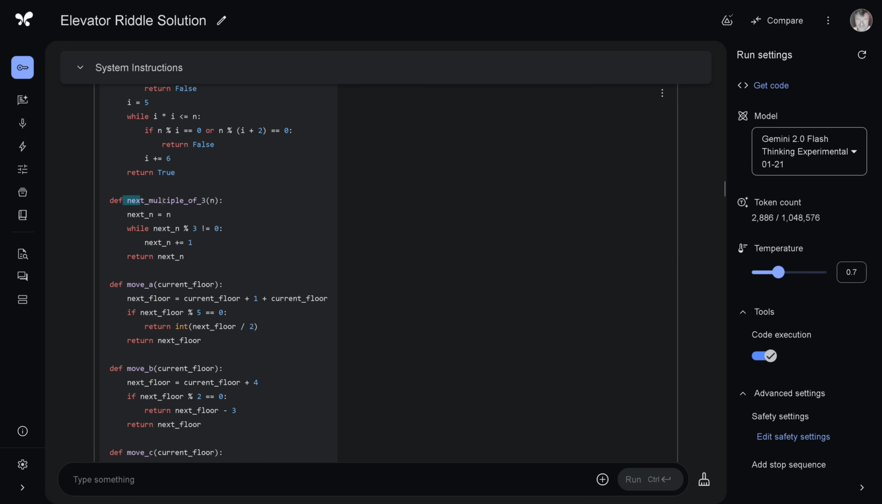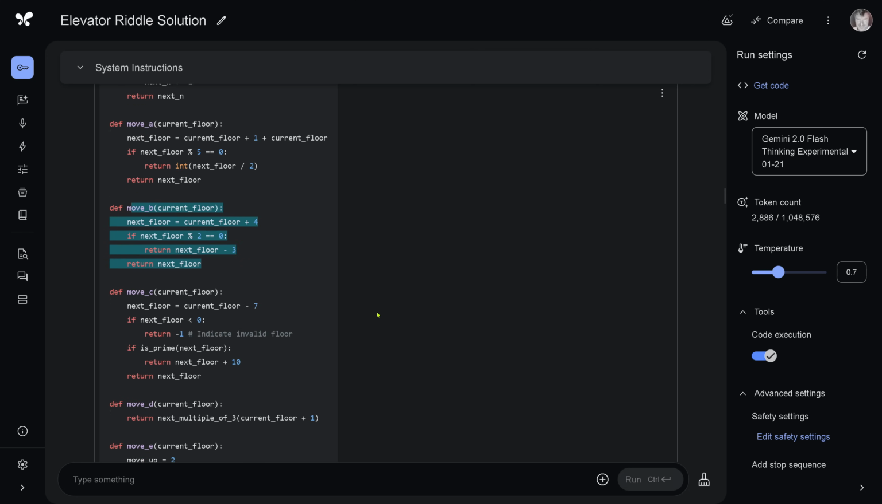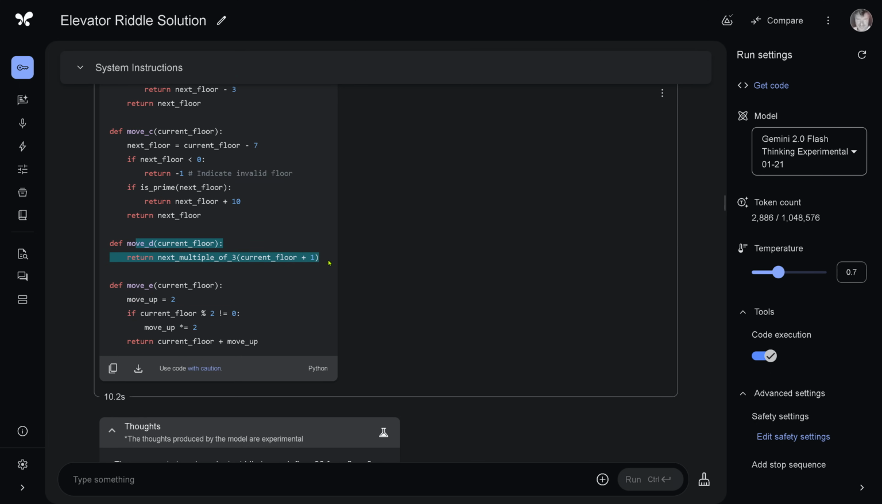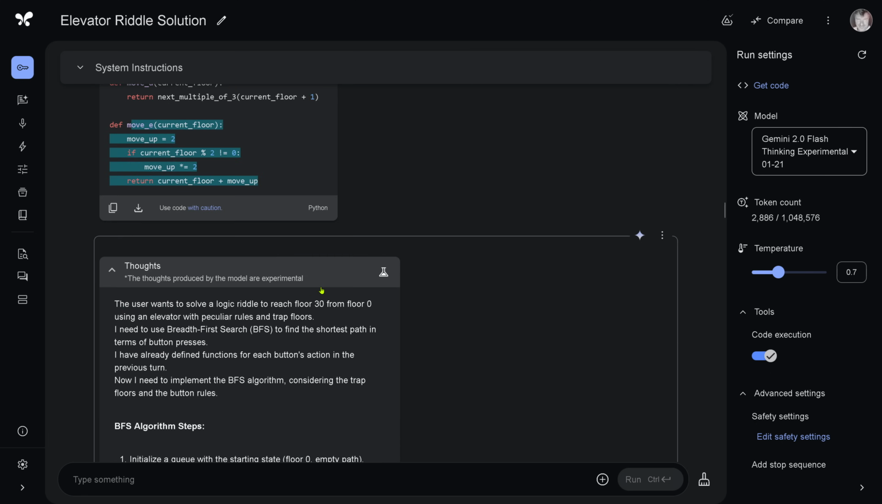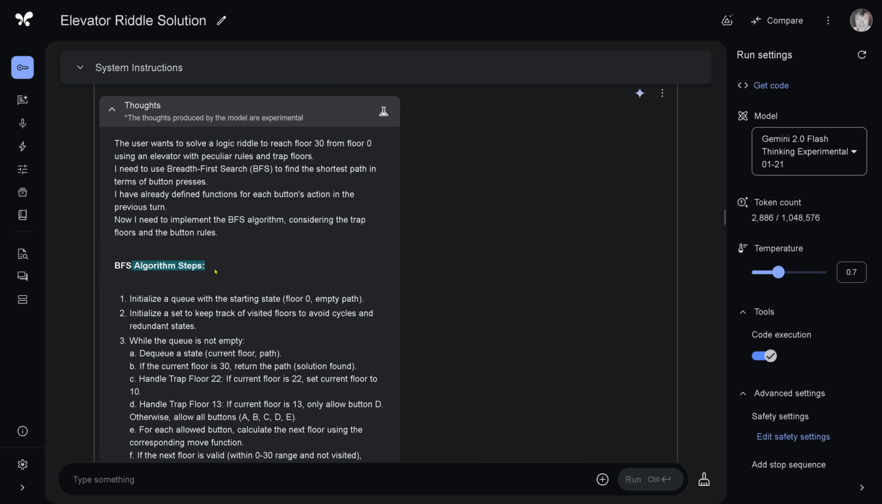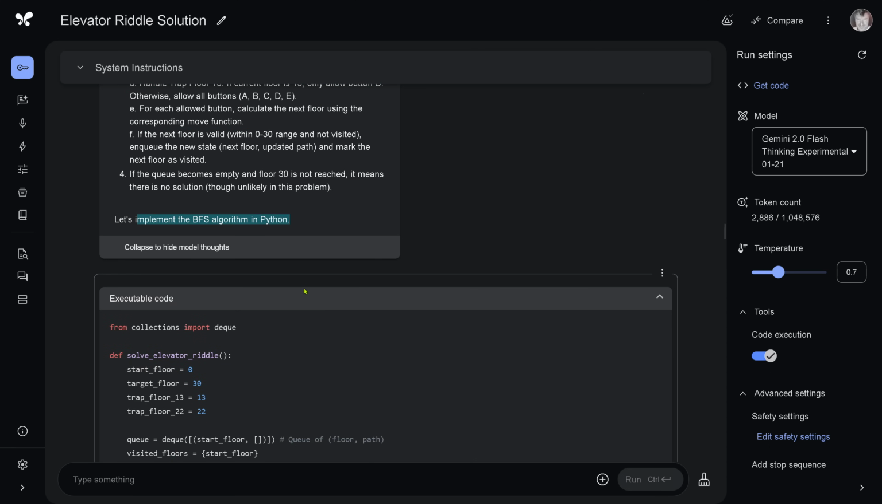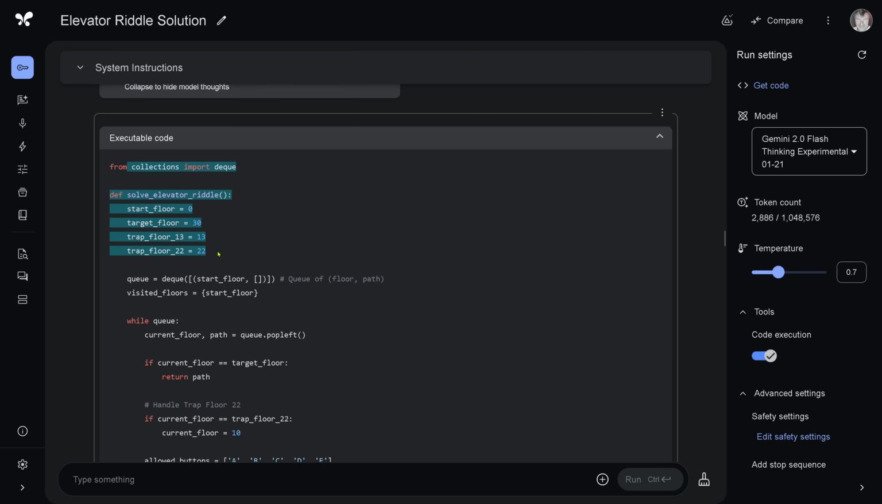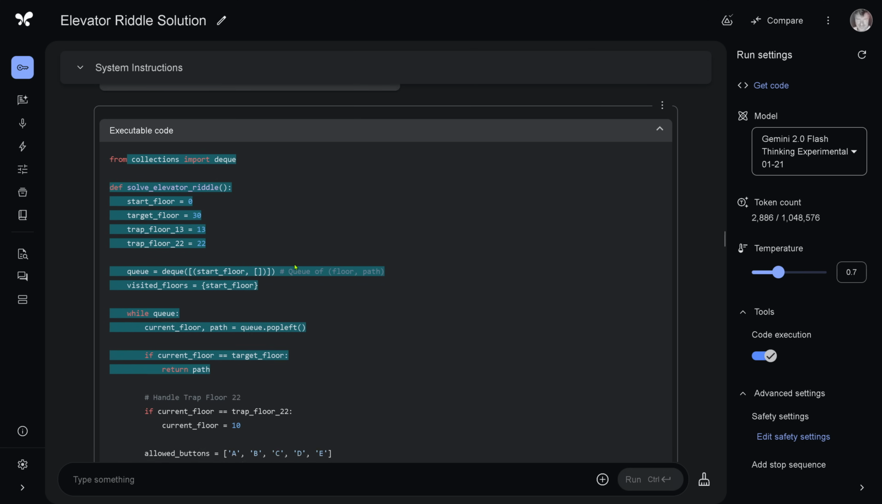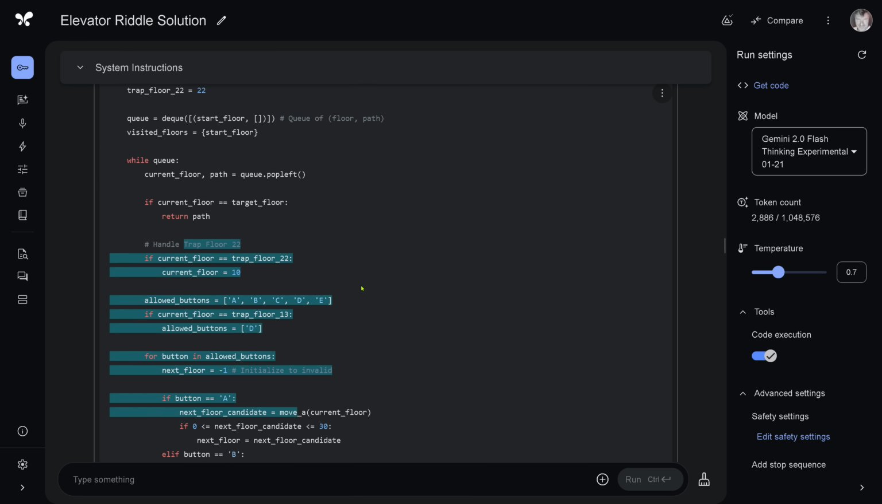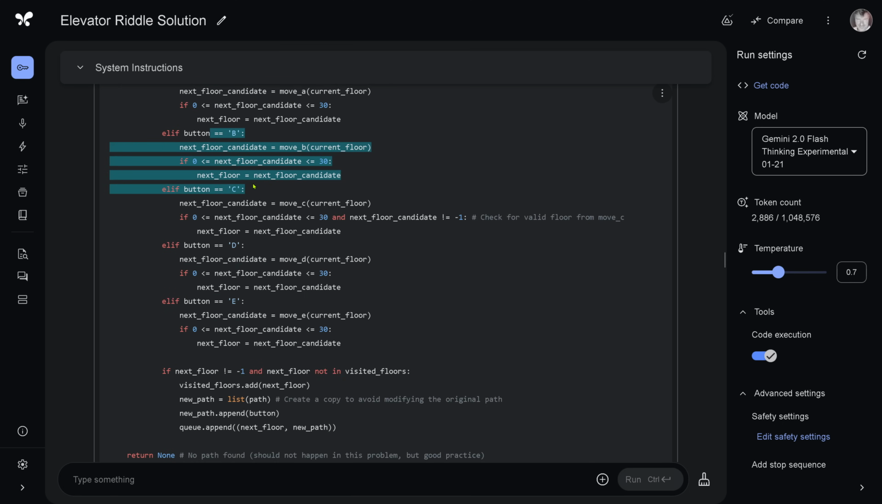We are checking here, move A, beautiful. We define what it is, the button B, and the button C is defined here, simple mathematical Python notation, the button D, and the button E. So our 5 buttons are now Python functions. Beautiful. Yes, this is still me. The user wants to solve this, and now to the algorithm. BFS, initialize a set to keep track of the visited floors. The queue is not empty, handle all the different elements, and implement this in Python. So Gemini starts coding this in Python. You see, handle the trap floor 22, beautiful, the allowed buttons A to E. And now the button B, the button C, the button D, the button E.